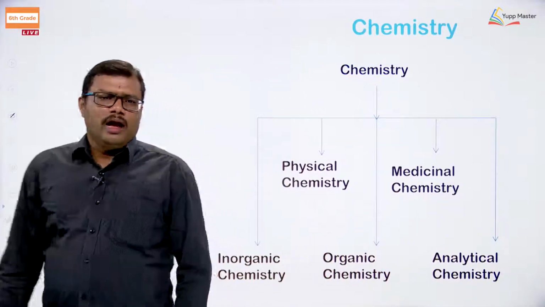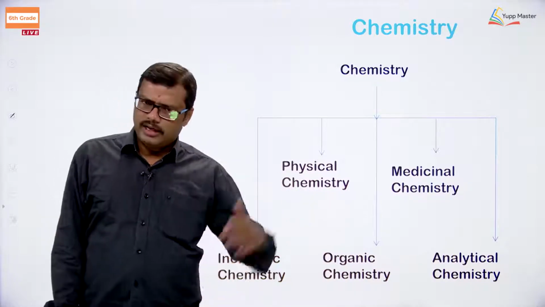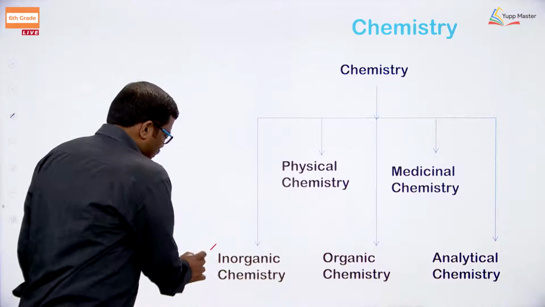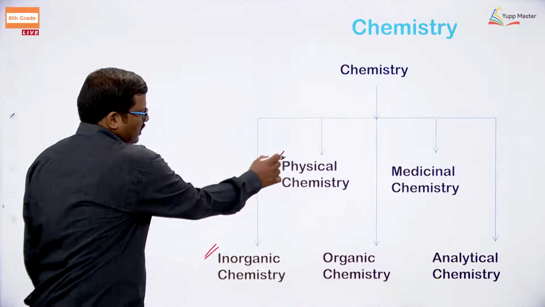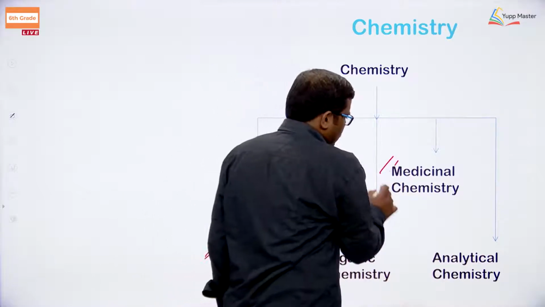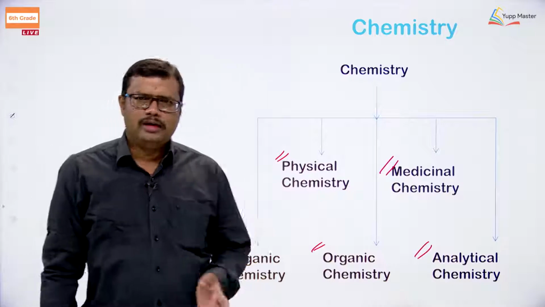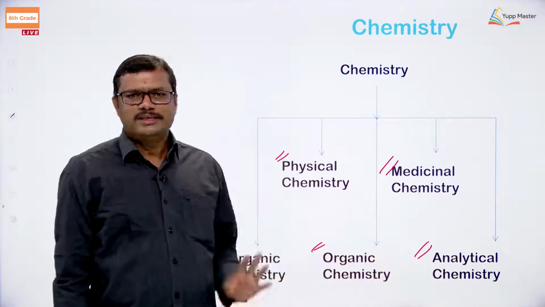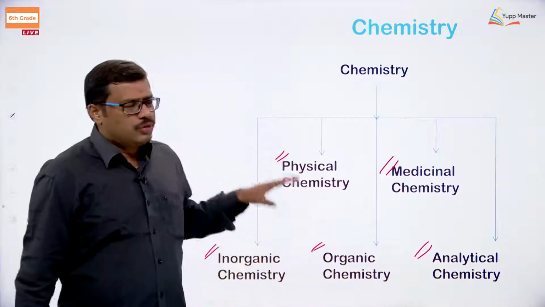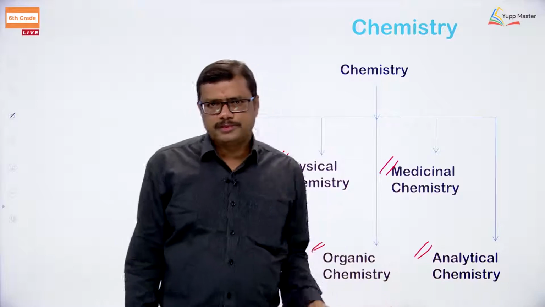Again, how to divide the chemistry? Can we learn chemistry all at a time with all the things? No, chemistry has to be divided into different parts: inorganic chemistry, physical chemistry, organic chemistry, analytical chemistry, medicinal chemistry, and there are so many other branches, okay. Of course, no need to bother about all these branches, we are going to learn the basic concepts of chemistry in our discussions, okay.